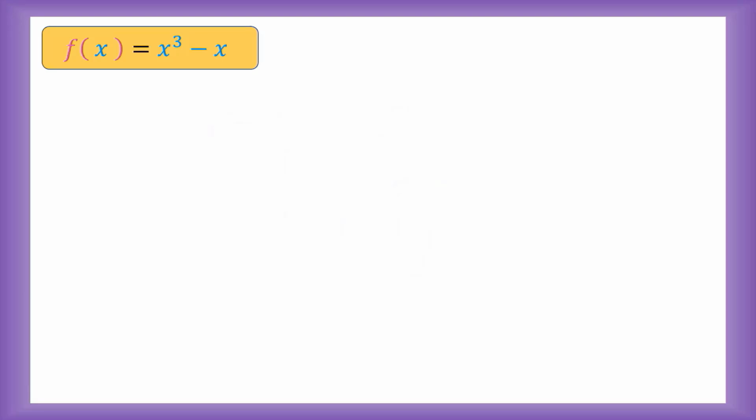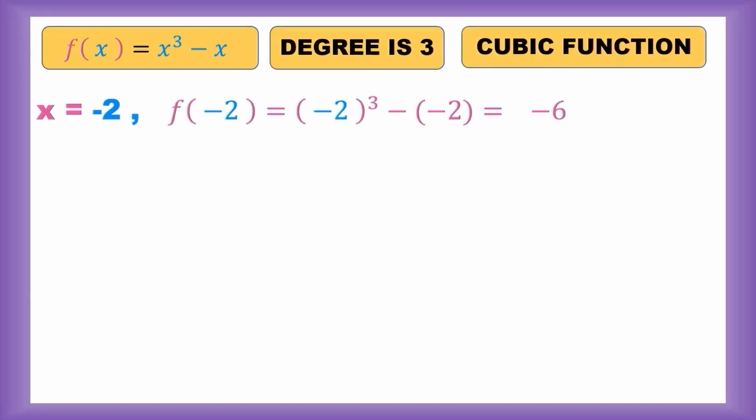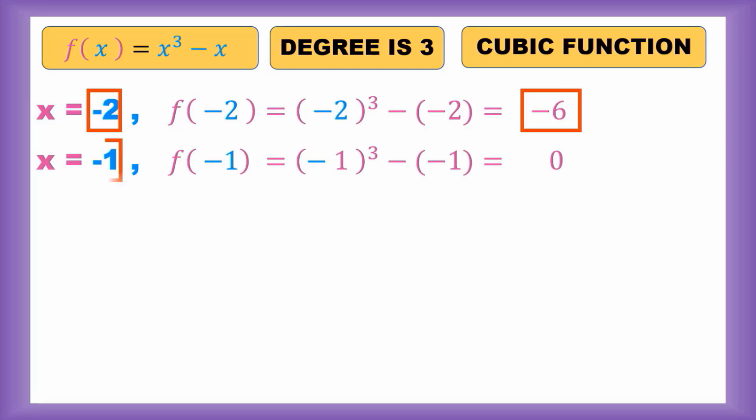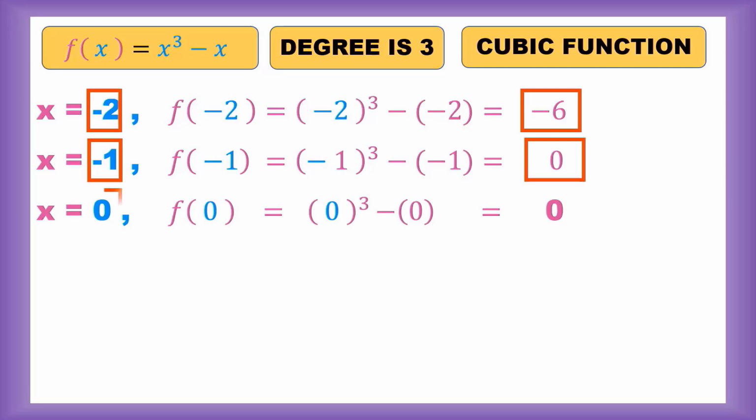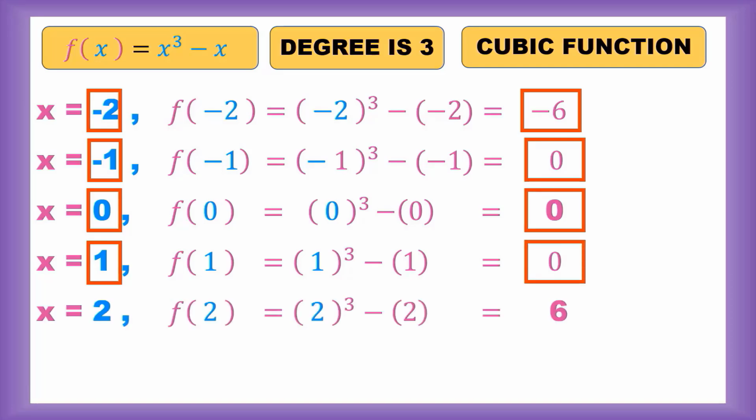f of x is equal to x cube minus x, whose degree is 3, which is a cubic function. When x is minus 2, f of minus 2 is 6. When x is minus 1, f of minus 1 is 0. When x is 0, f of 0 is 0. When x is 1, f of 1 is 0. When x is 2, f of 2 is 6.